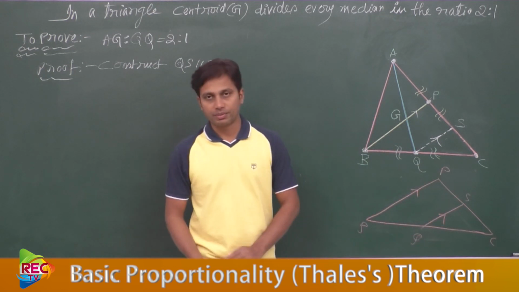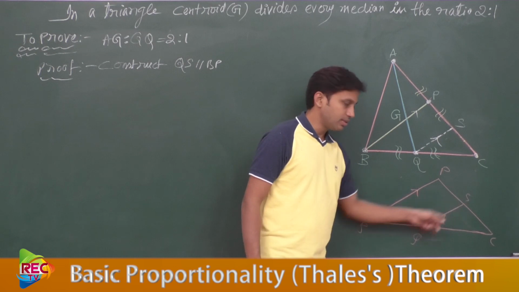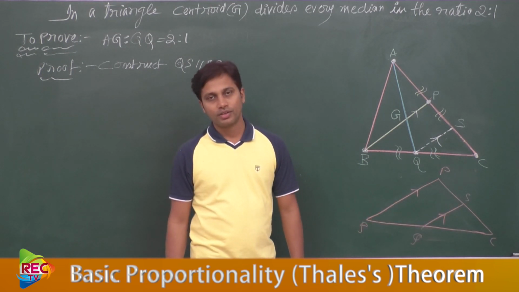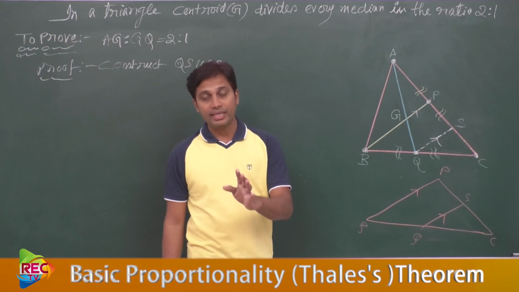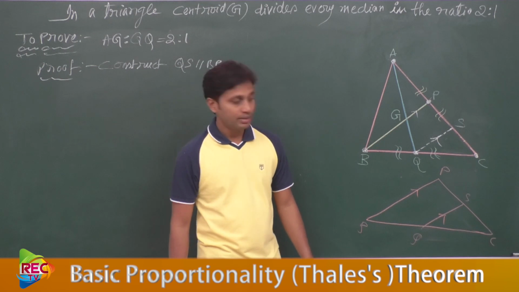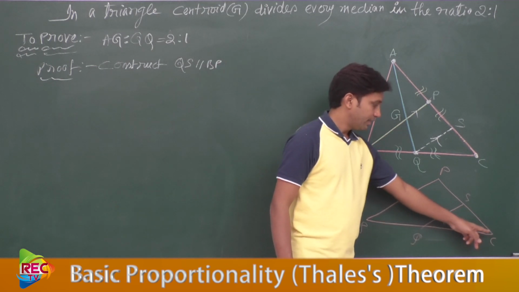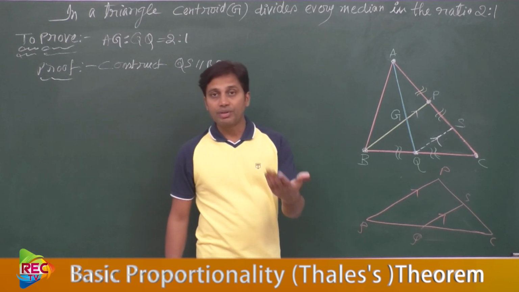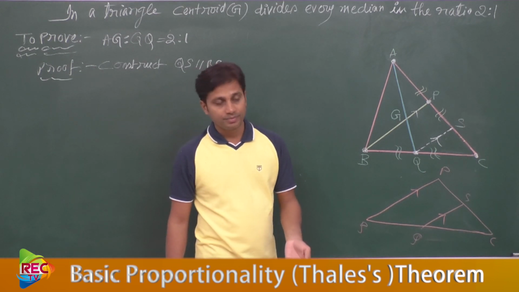So what did you observe from this? One line QS is drawn parallel to one of the sides of the triangle. That means, can we apply the basic proportionality theorem here or not? What is the basic proportionality theorem? QS will divide these two sides PC and BC in equal ratio, or proportionally.